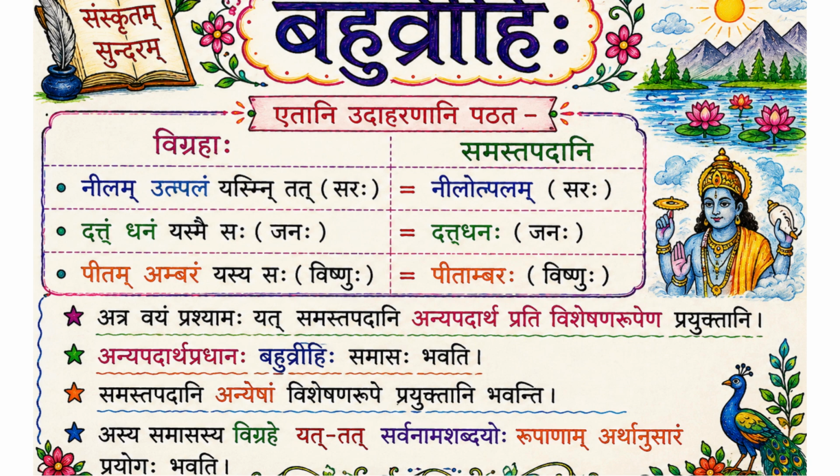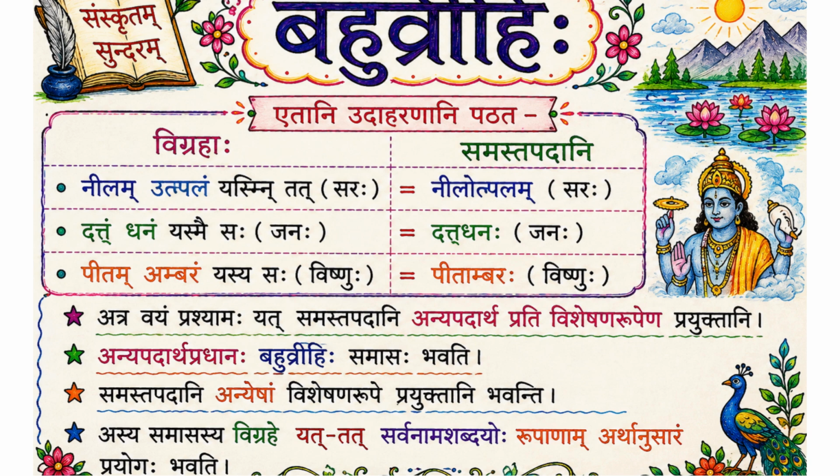Dhanam is Napumsakalingam, that is why it is used as Dhanam here in the expansion. We determine the lingam of the adjective on the basis of the gender of the noun in the word. Here Janaha, that is Datta Dhanaha.